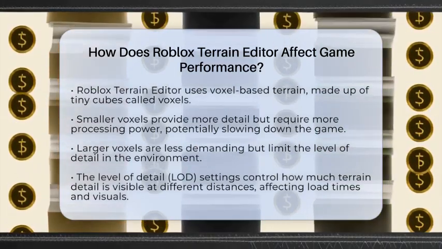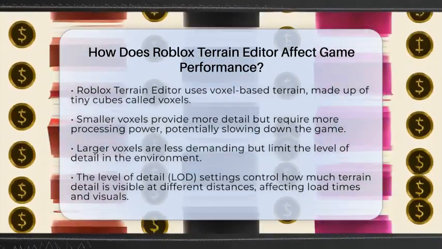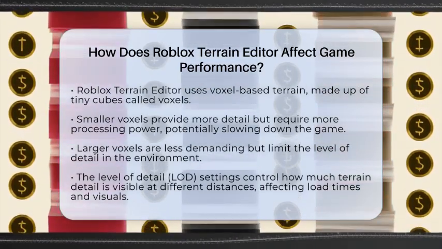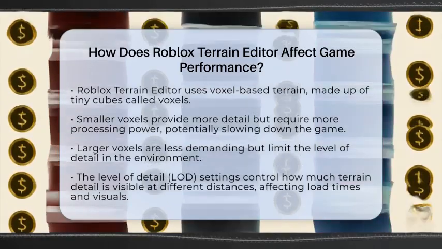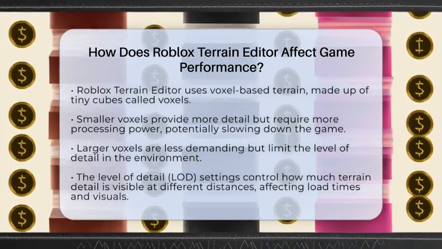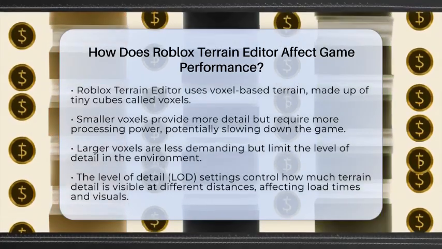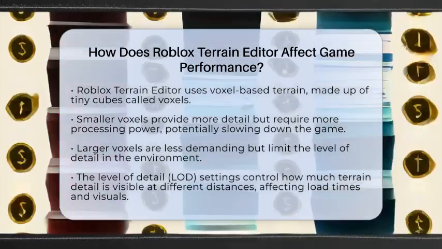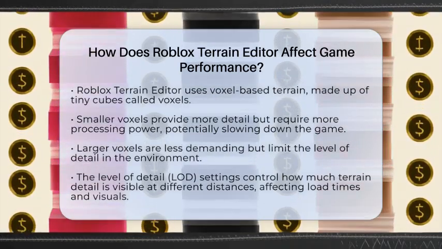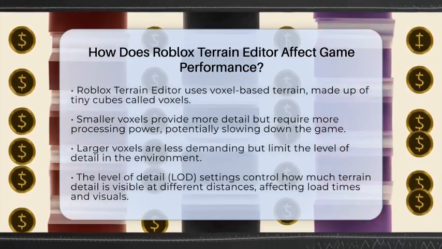When you create landscapes in Roblox, it uses a system called voxel-based terrain. Think of voxels as tiny cubes that make up the world. This system allows for detailed and sculpted environments, but it can also be demanding on your computer or device. If you make very detailed terrain with lots of small voxels, it takes more processing power to display and update.